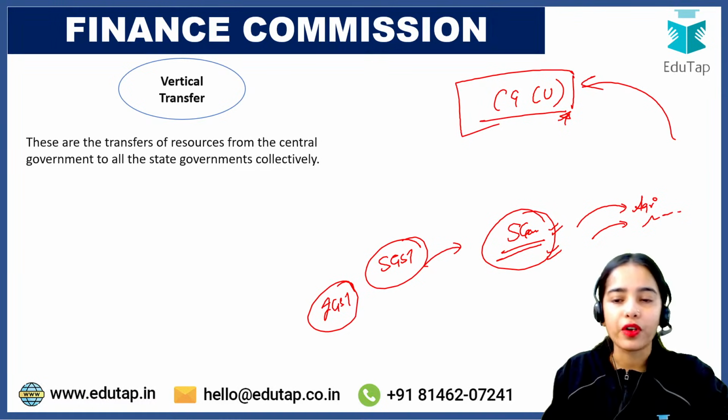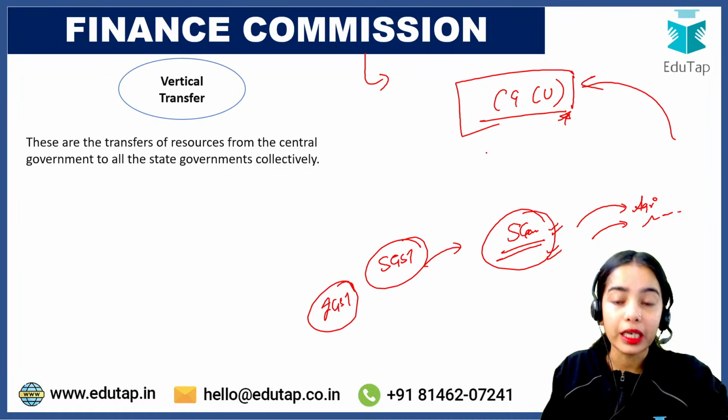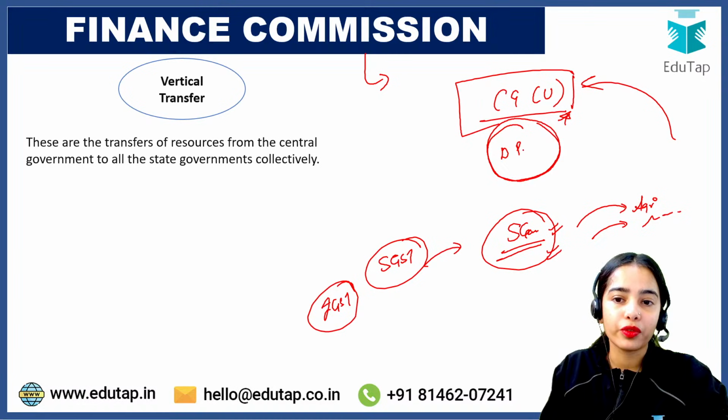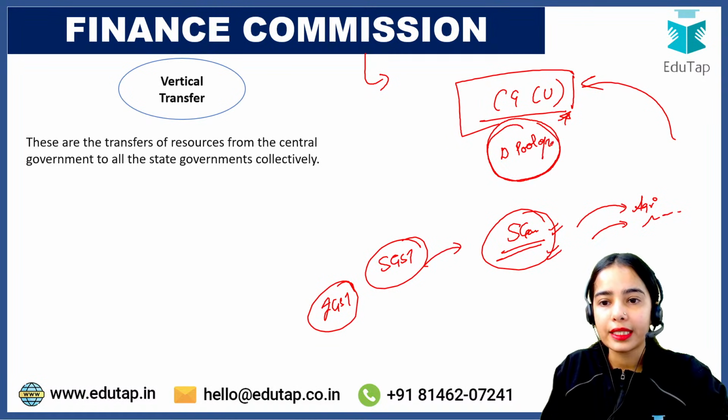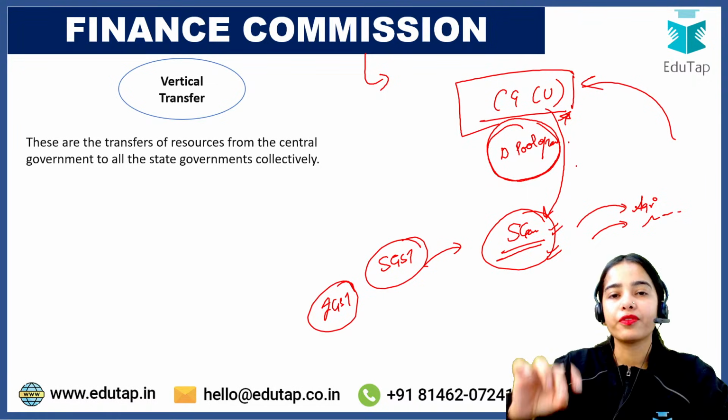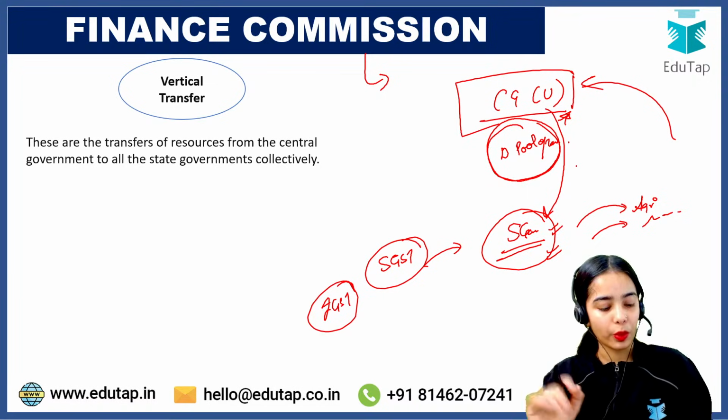So a solution was found that the Finance Commission will recommend that out of the total pool of tax, or out of the divisible pool of tax, the central government will have to provide a part of the divisible pool of tax to the state government. What does this mean?